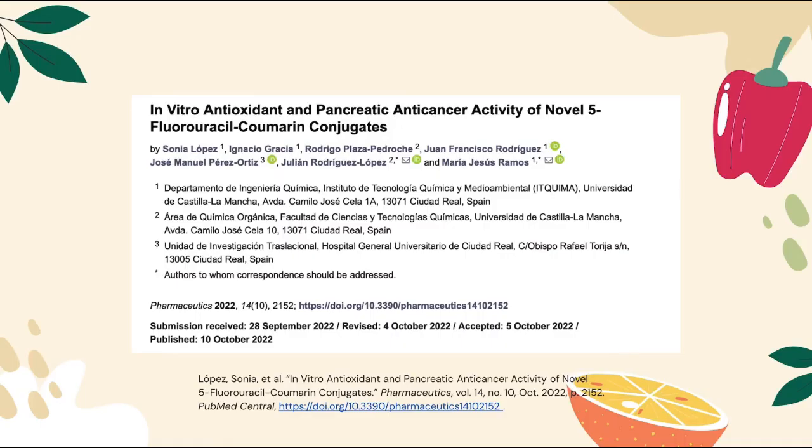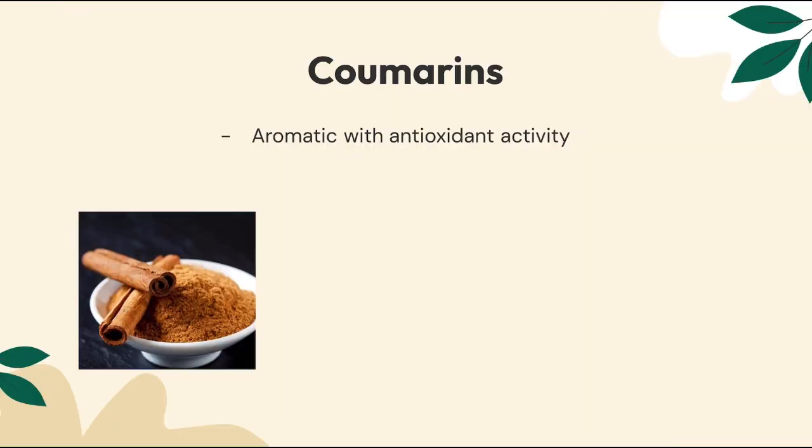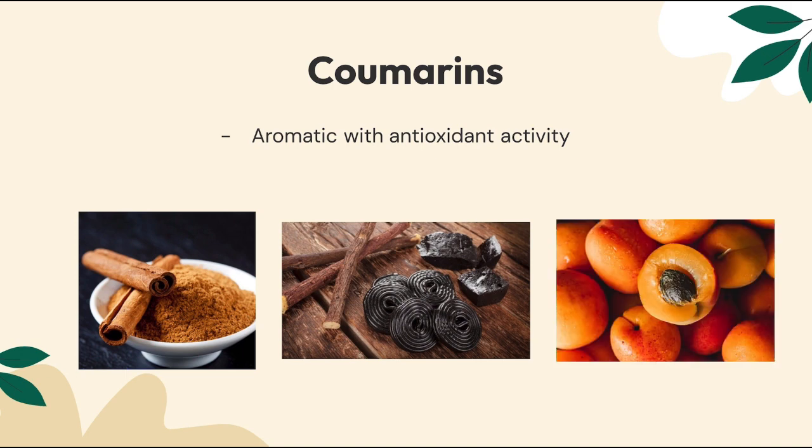Let's take a look at how much exogenous antioxidants have an effect on pancreatic cancer risk. For this first study, we will consider this question on a cellular level. These researchers carried out a molecular hybridization, which is the combination of two or more non-identical pharmacophores into a single molecule. In this study, they synthesized hybrids containing a well-known anti-cancer chemotherapeutic agent called 5-fluorouracil with coumarin derivatives. Coumarins are an antioxidant found in plants such as cinnamon, licorice, and apricots.